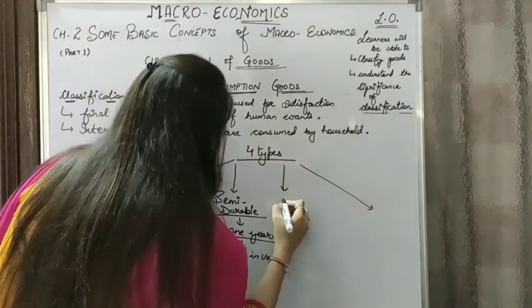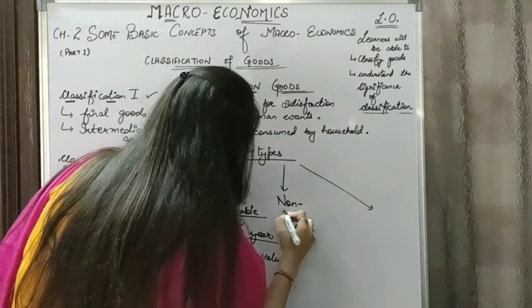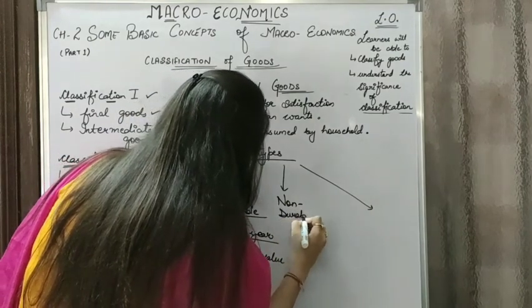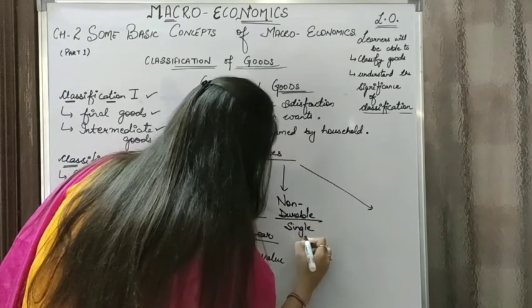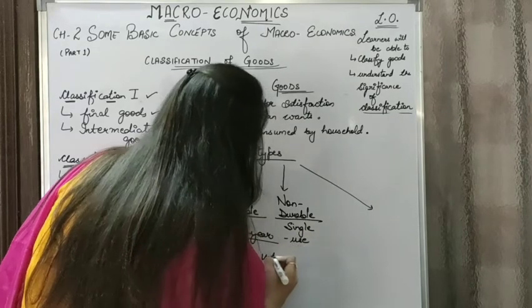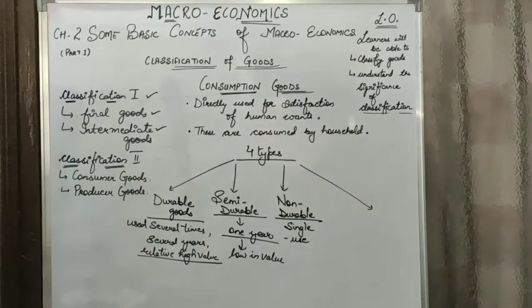Then we have non-durable goods. These are single time or single use goods. For example, toothpaste, very inexpensive in nature. These are used once, for a single act of consumption. By the single act of consumption they end. For example, bread, butter, etc.